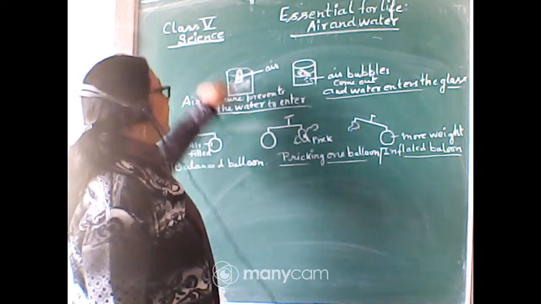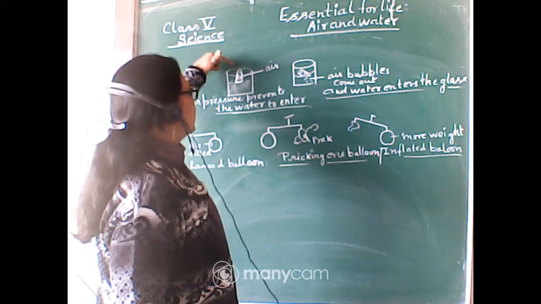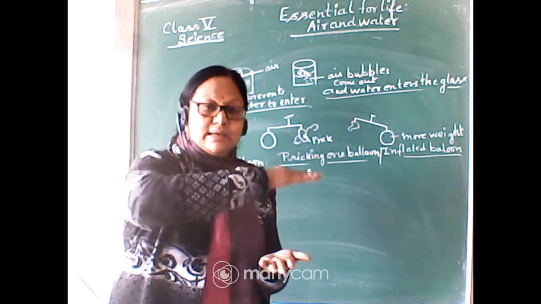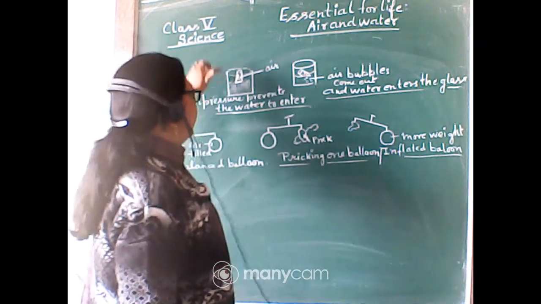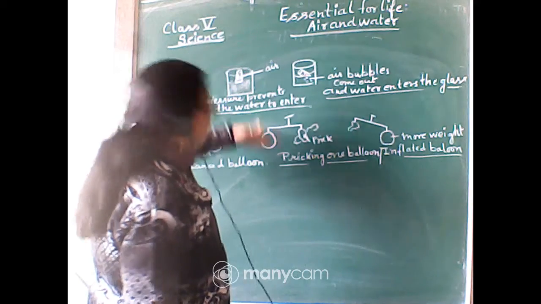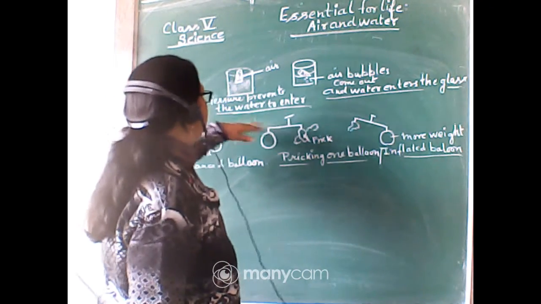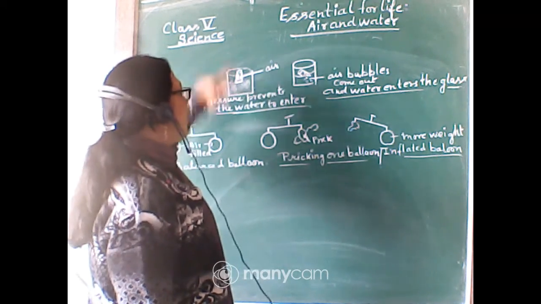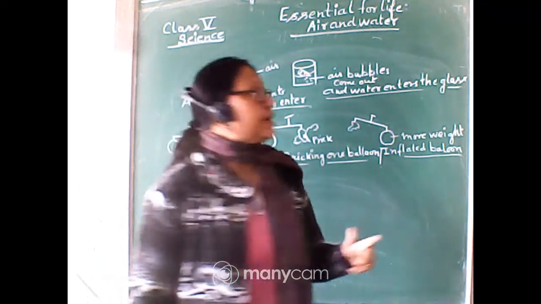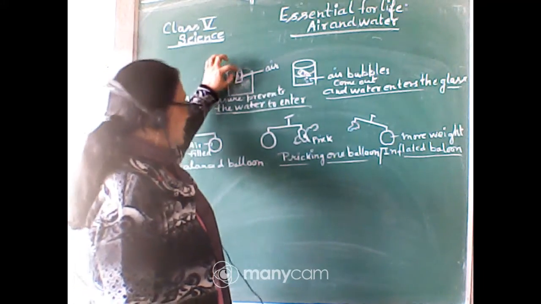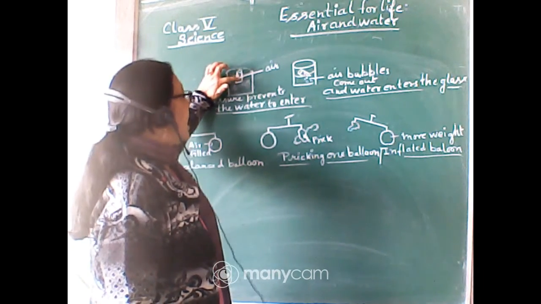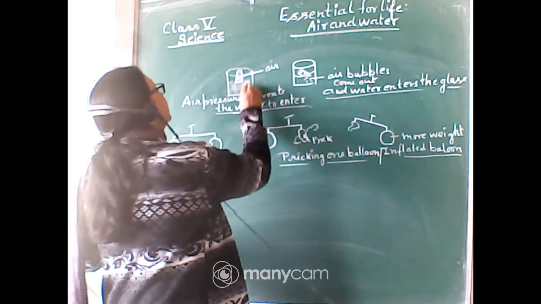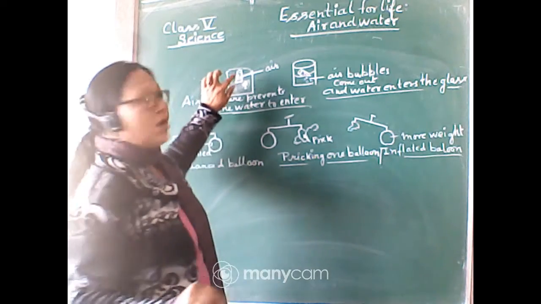If we try to insert this empty glass, straight and inverted, into this tumbler which is full of water, it will not go. Why will it not go? Because inside the glass there is air which creates a pressure, and that pressure does not allow the water molecules to go inside the glass.